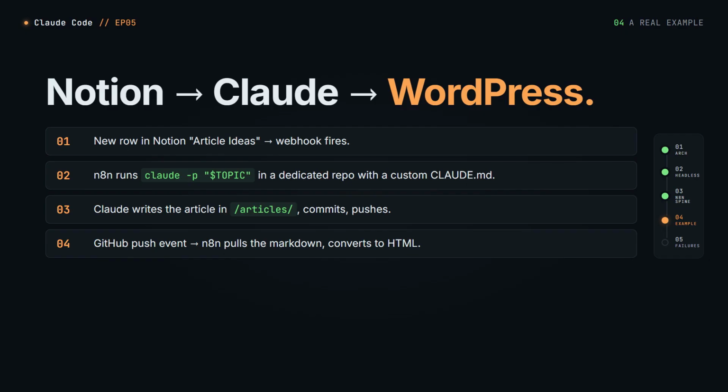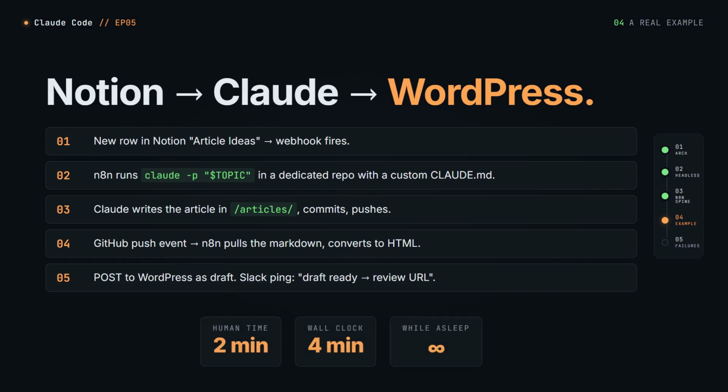Webhook receives the push event from GitHub. n8n pulls the markdown, converts to HTML, posts to WordPress as a draft, notifies me in Slack: draft ready, here's the review URL. I open the link. Skim, publish. Total human time, two minutes. Total wall clock from idea to draft, about four. If I disappear for a week, the pipeline still runs. Ten ideas in, ten drafts waiting when I get back.